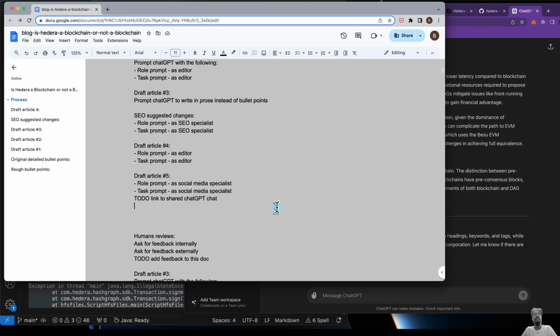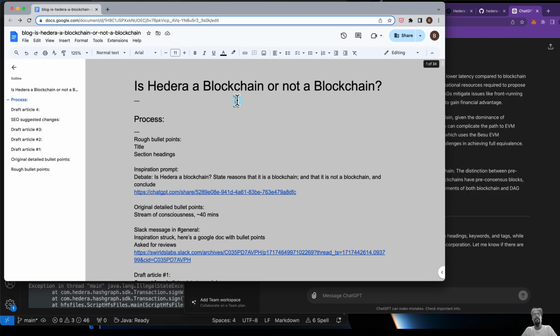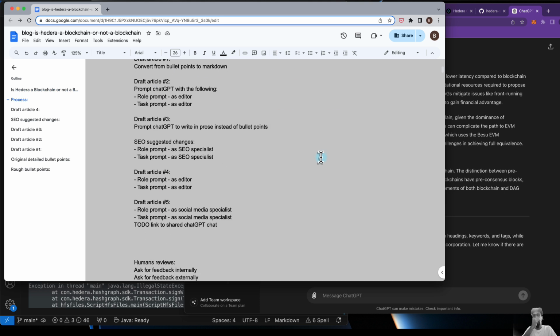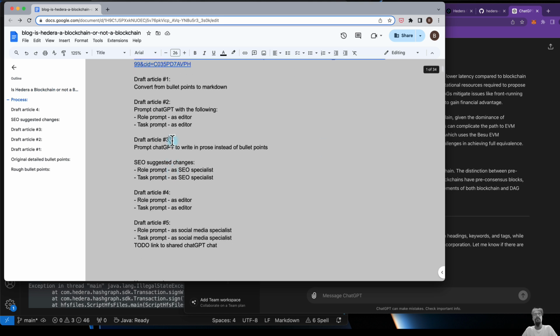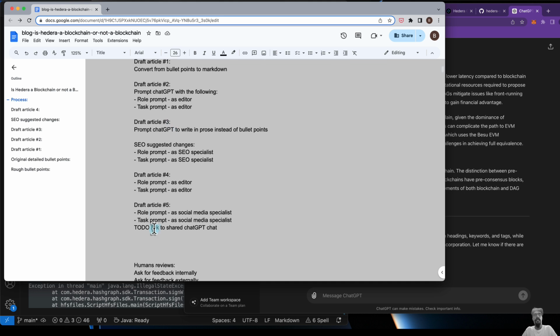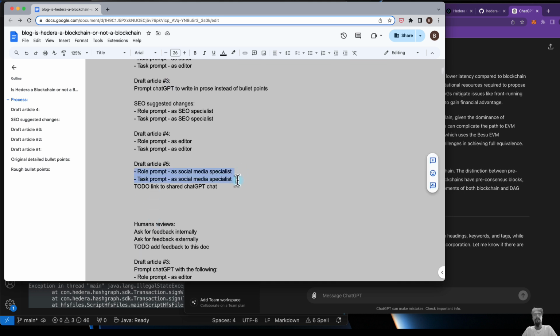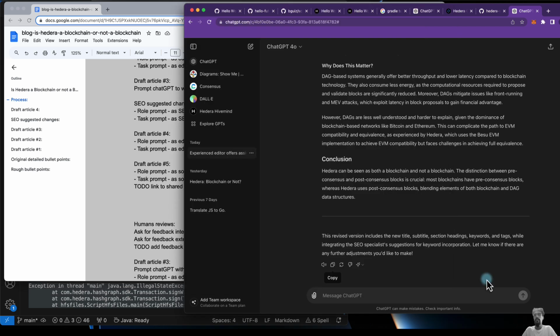For those of you following along, I've been writing an article, is DevRel a blockchain or not a blockchain, and using ChatGPT to help me write that article. So we've done all of this so far, and now we're about to do this, where we ask ChatGPT to take on the role of a social media specialist. So let's jump right into it.